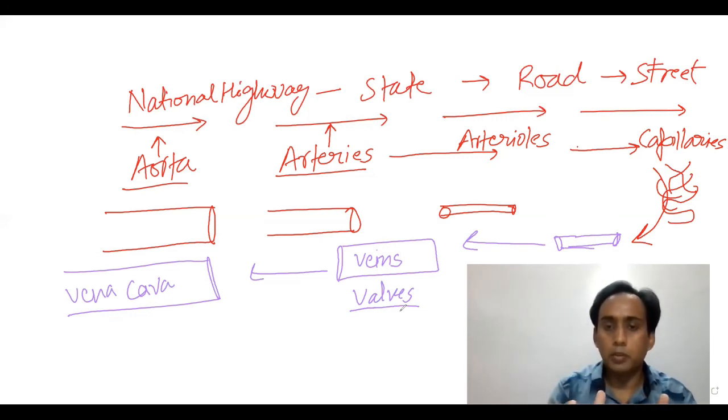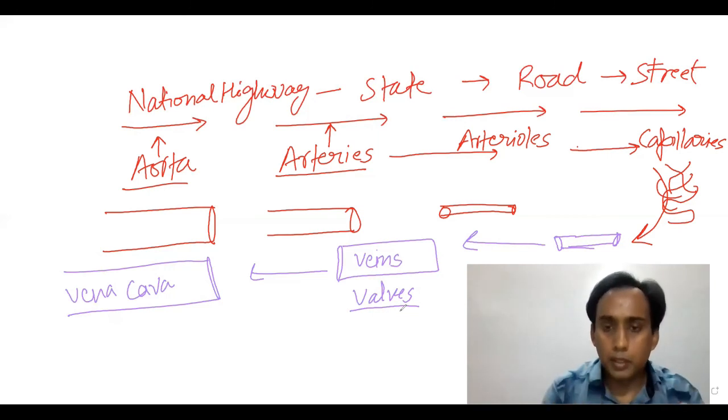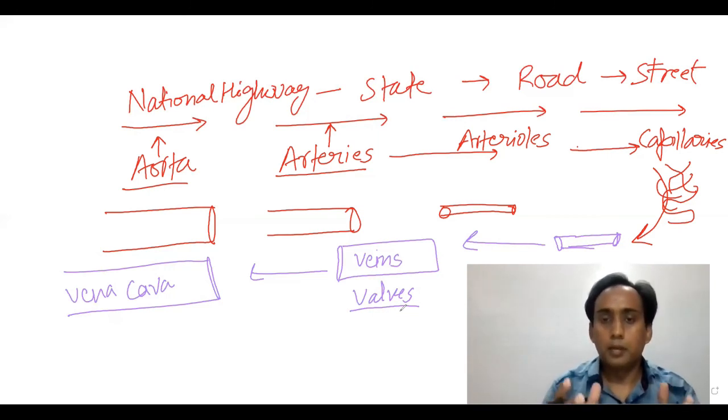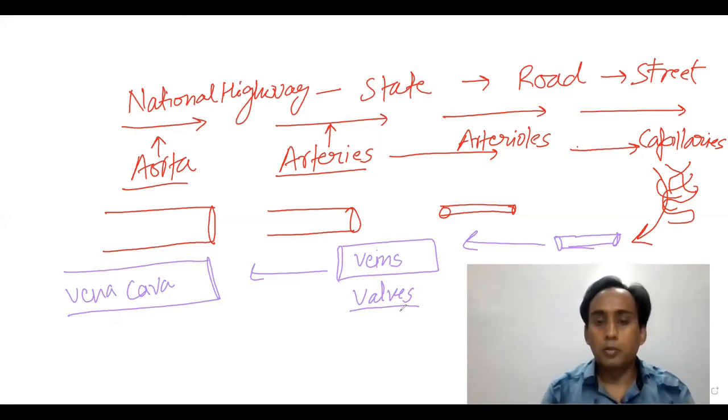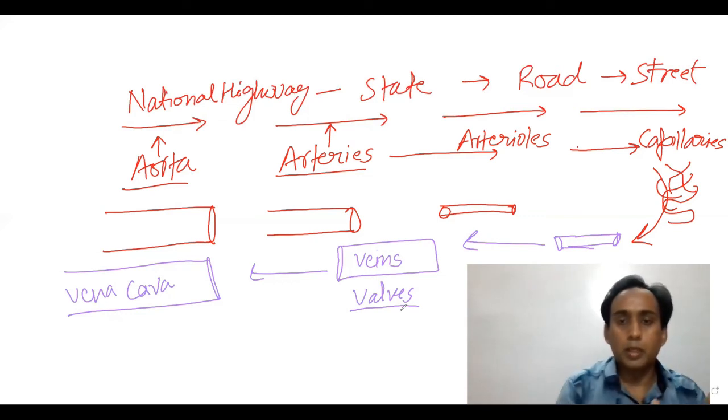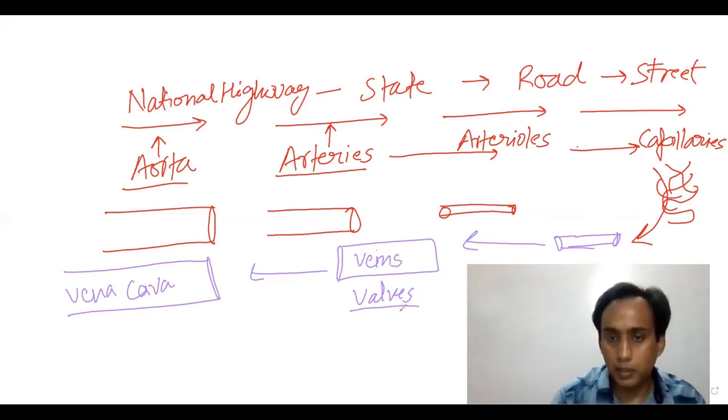They ensure that this blood, which is full of excretory products and carbon dioxide, does not go back. It should go towards the heart, so that the heart can send this deoxygenated blood, which has more carbon dioxide, towards the lung, so that the lung can purify this blood.